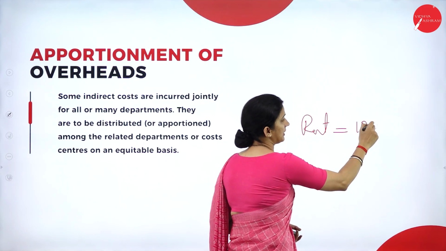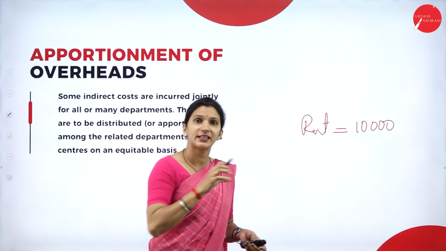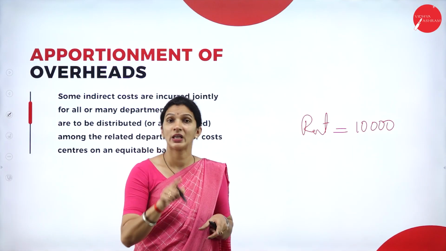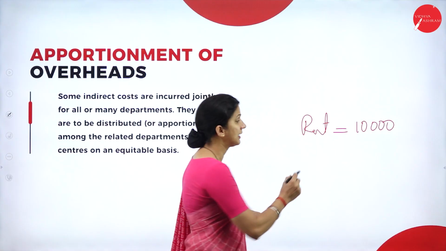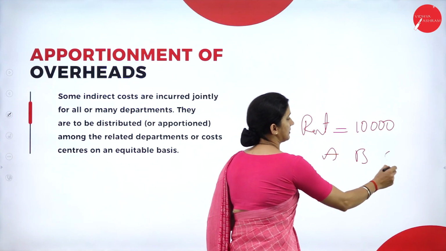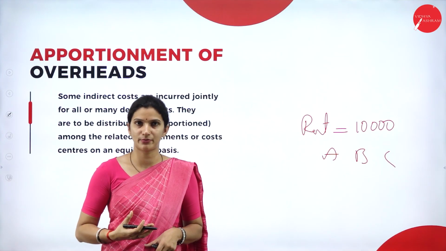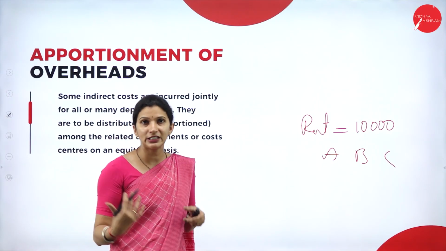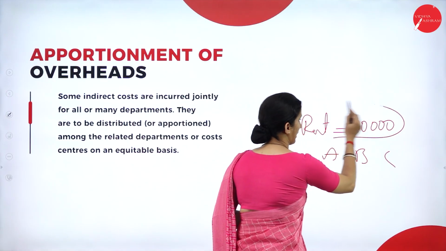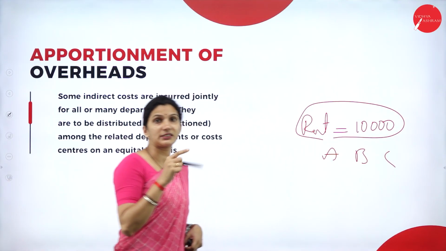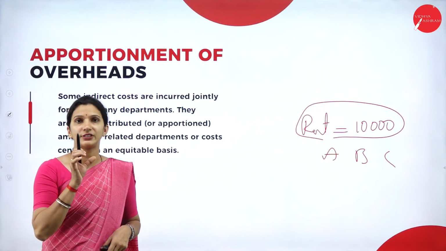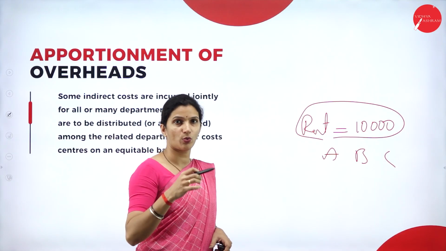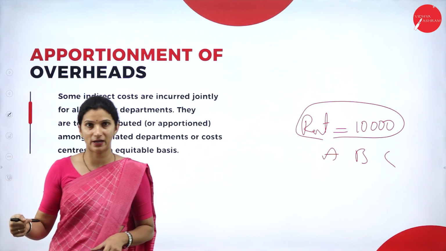Rent, for example, is 10,000. That 10,000 rent paid is for the whole factory building. In that factory building, there may be 3 departments, A, B, and C. So what is the allocation or apportionment of overheads here? We need to allocate this rent to each department in the factory. That means apportionment of overhead means you are allocating all these overheads to the different departments in the factory.